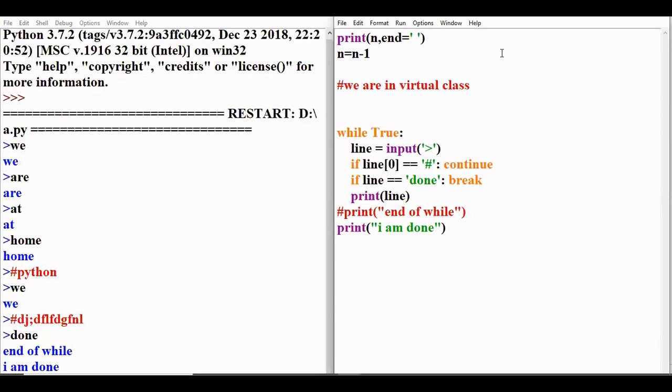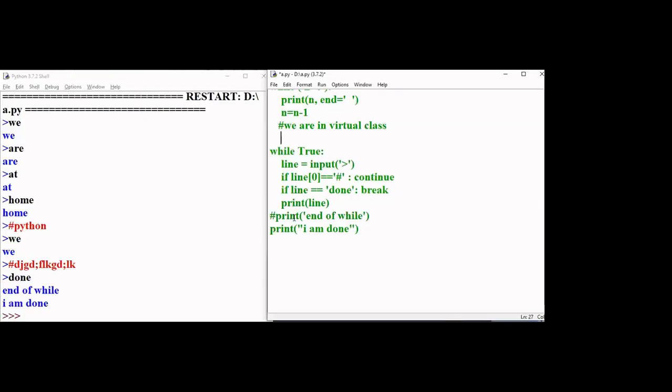Hope these examples have given clarity about the while statement. We will discuss the for loop and its syntax. We will see how the for loop is used. For loop, we call it a definite loop. You will come to know why we call the for loop a definite loop.